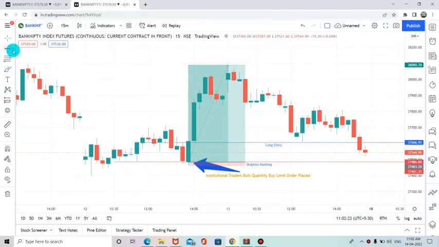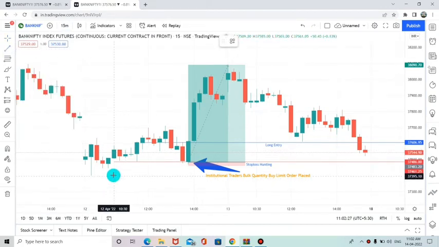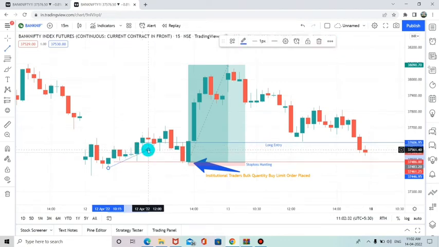According to our technical or fundamental analysis, the market seems to be a bullish move, so we will take the entry for a bullish move according to the trend. You can see from 10:15 to 11:15 the market made a good bullish move. So we can analyze that it is a bullish move, and we will take the entry at this point, 11:45.